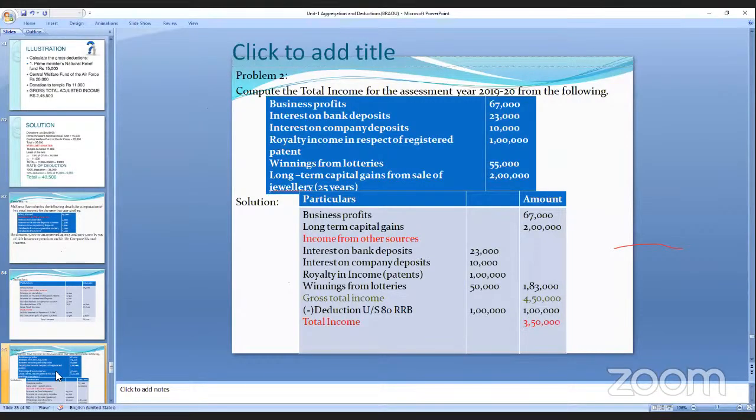These are the things where you will have the deductions. Here in the question, there is a bank deposit, interest on company deposits, royalty income. So in this question, you are writing both, one is business and the other is long-term capital gains.